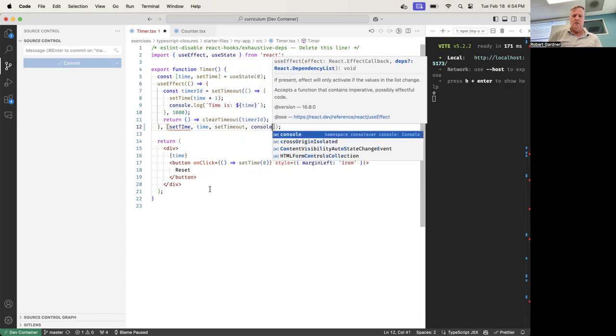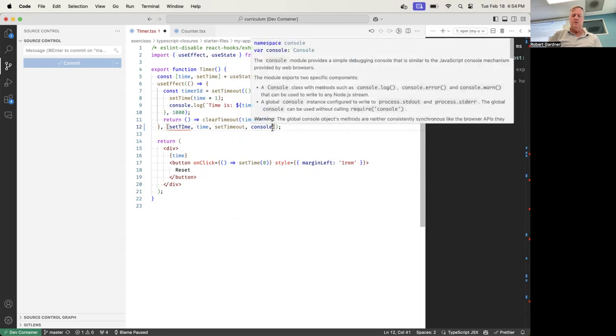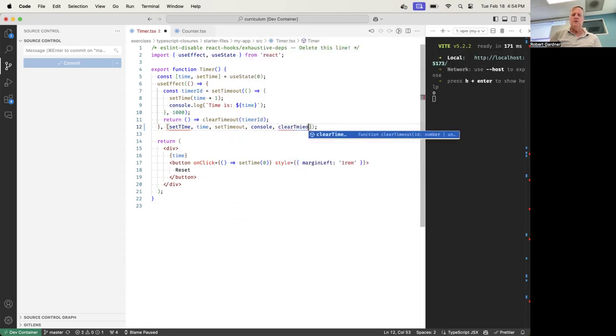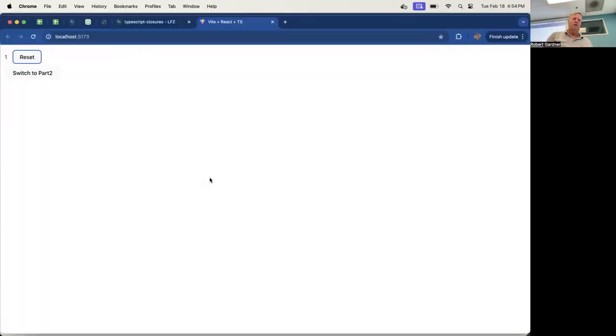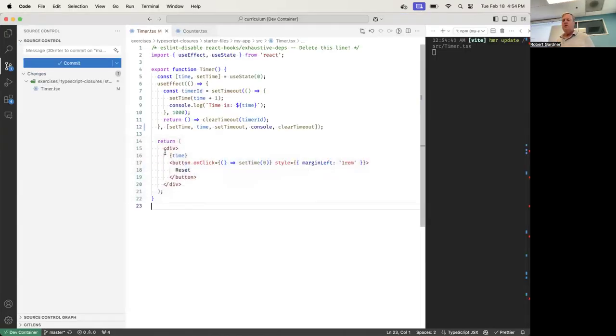clear timeout. How come it worked for me even if I just put time? I'm going to explain that in just a moment. Okay, those are all the dependencies that in theory need to go into here. So let me save. We go look. Now look, it's counting up 1, 2, 3, 4. It's working. Let's go figure out why it's working.